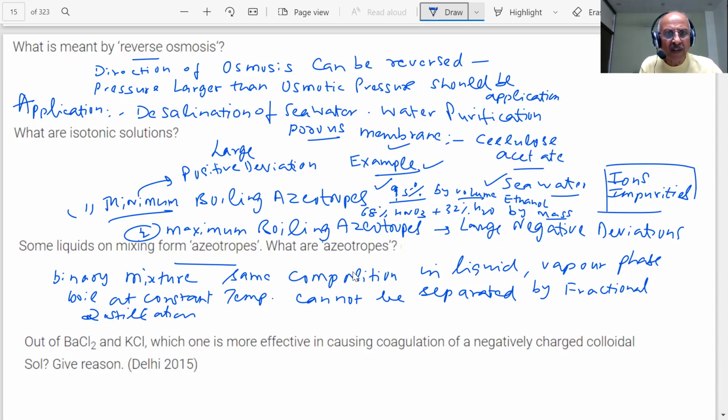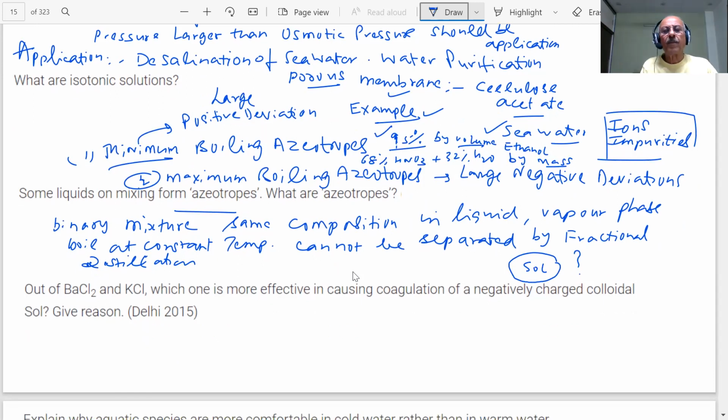Next question: out of BaCl2 and KCl, which one is more effective in causing coagulation of a negatively charged colloidal sol? Give reason. Now the sols are coming. What is a sol? A sol is formed when the dispersed phase is solid and the dispersion medium is a liquid. What is the size of the sol particle?